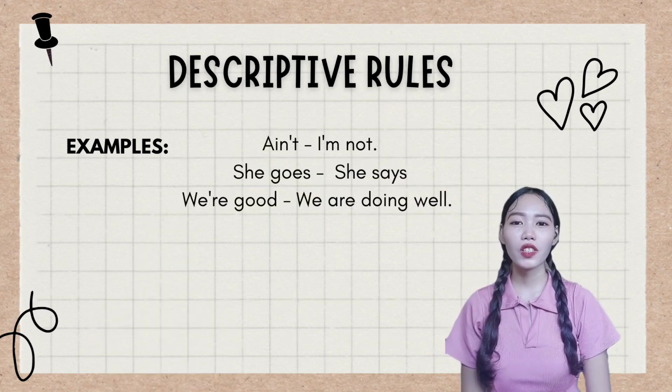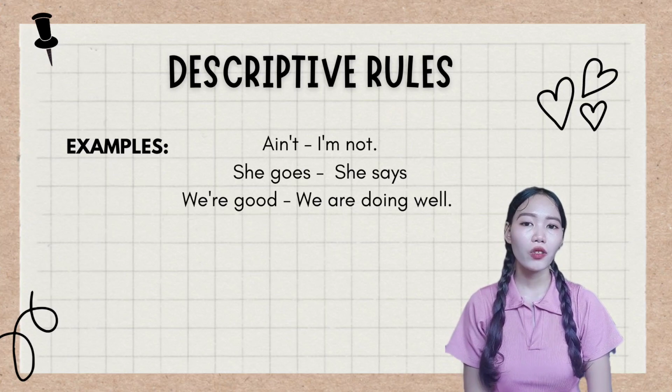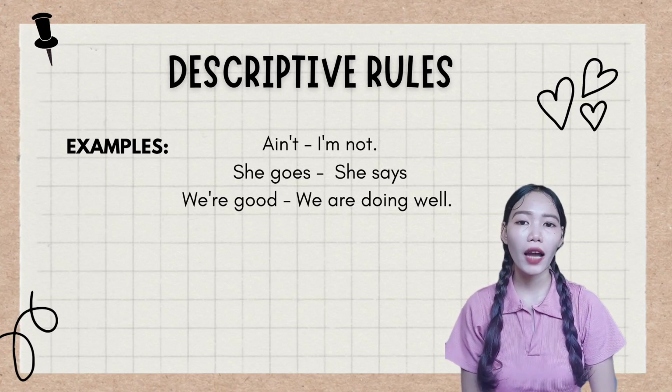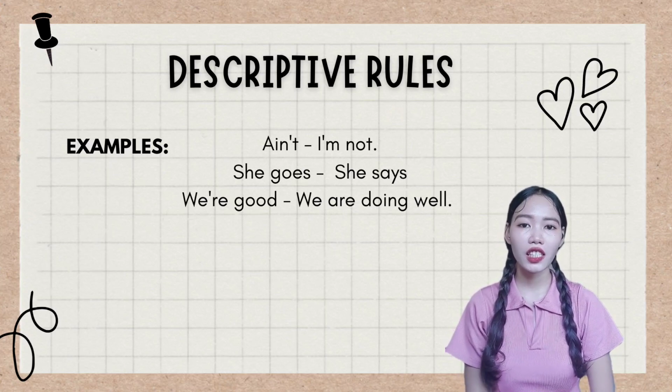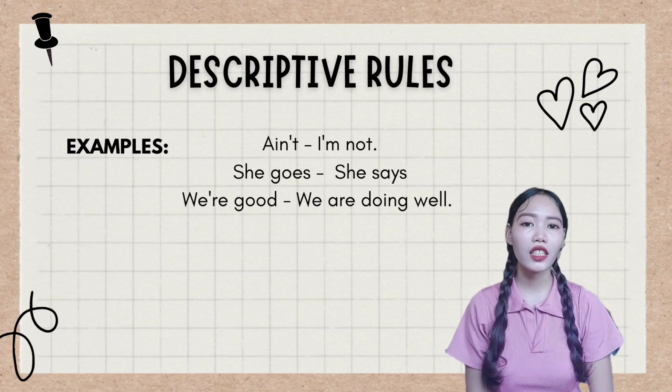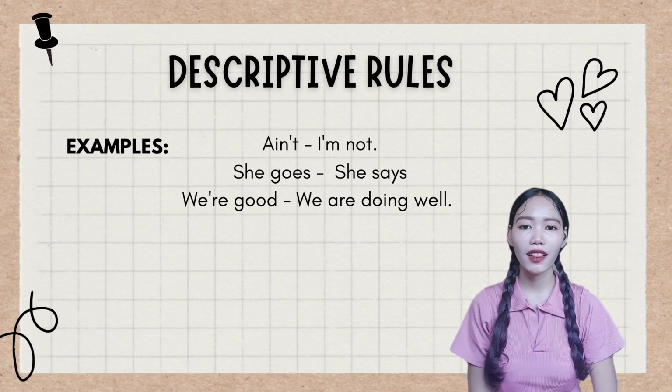Some examples of descriptive usage are the use of the word ain't for I'm not, saying she goes instead of she says, and commenting that we're good instead of we are doing well.